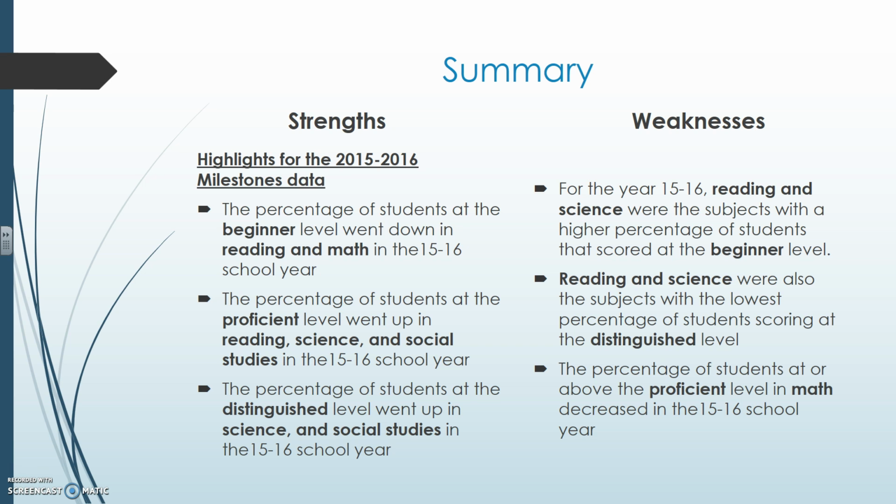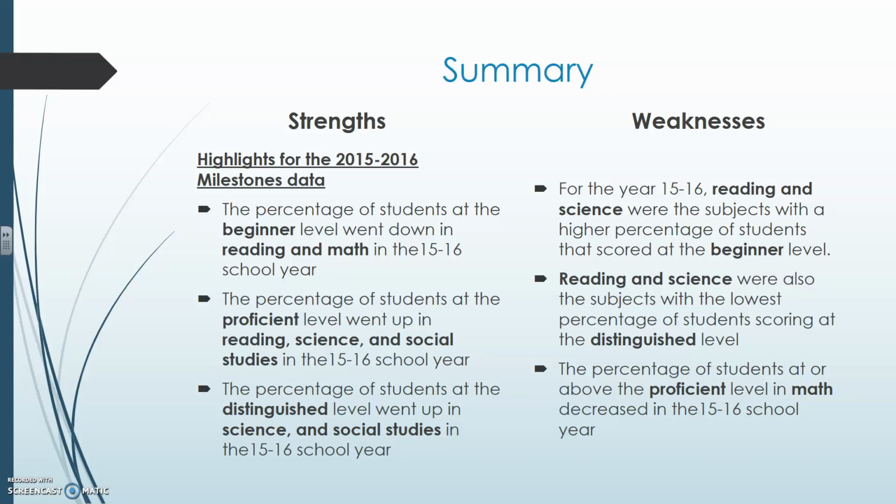The percentage of students at the beginner level went down in reading and math in the 15-16 school year for our school. The percentage of students at the proficient level went up in reading, science, and social studies in the 15-16 school year. The percentage of students at the distinguished level went up in science and social studies in the 15-16 school year. Now the weaknesses.